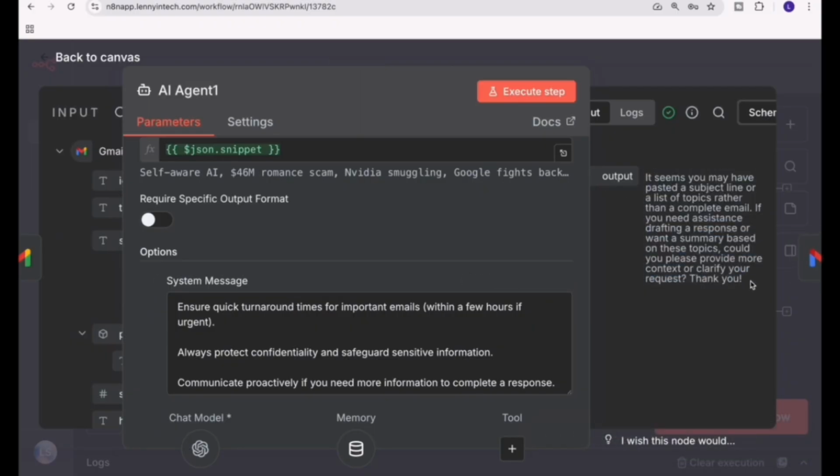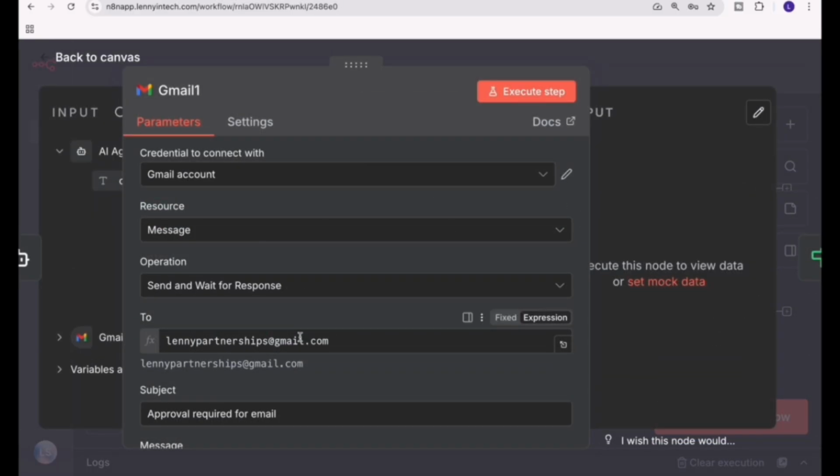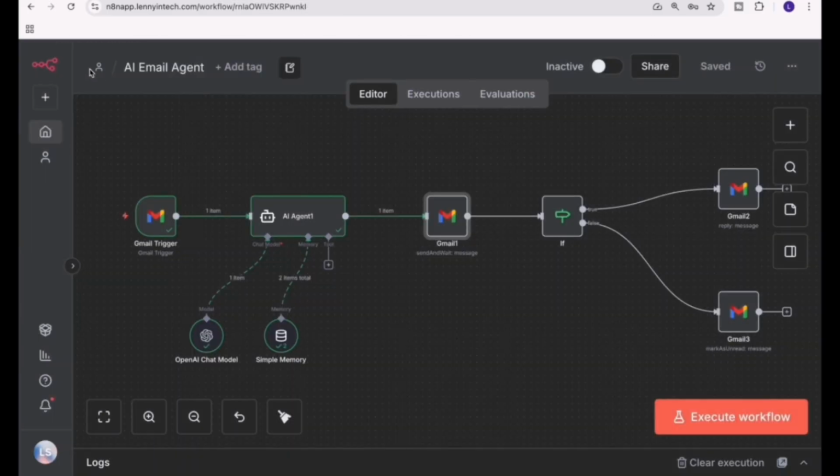Okay, so when I come in here into my next step in the automation, I've given clear instructions that I just want to have a human in the loop. So this passes this on to the next step in the process, which is the Gmail node. If I execute this node right now, it'll send me a message that this is the response that has been drafted. Do you want to approve? And once this is approved, the response is sent to whoever sent the email to me.